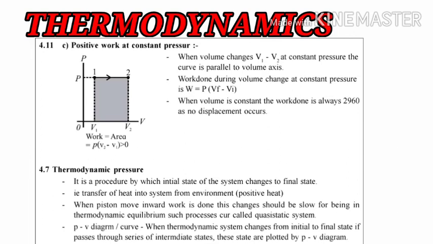So students, in the PV diagram of the thermodynamic system, when there is a change in state from the initial to final, it passes through a series of intermediate states. Meaning during these processes, while the state is changing from initial to final, or say 1 to 2, the system possesses a number of intermediate states during this change of state. Then these states are plotted on the PV diagram.